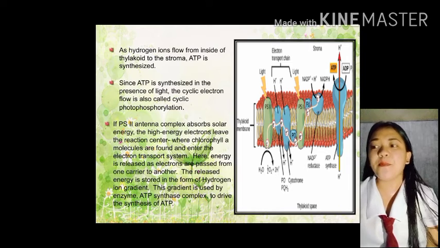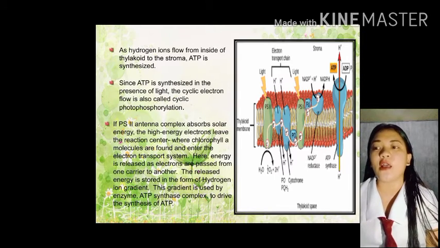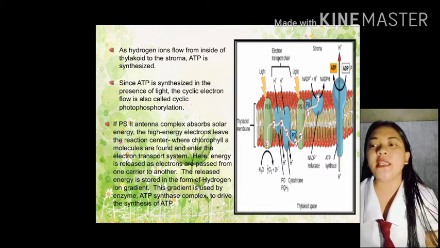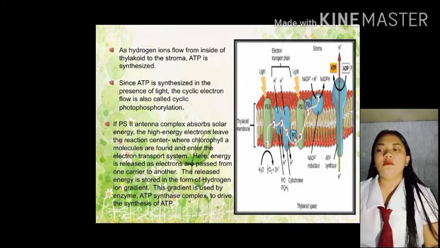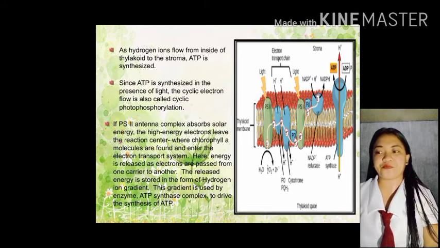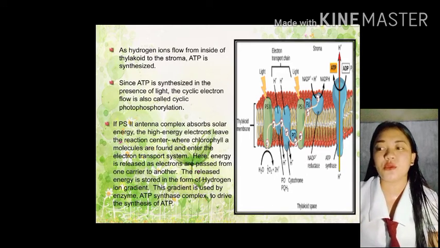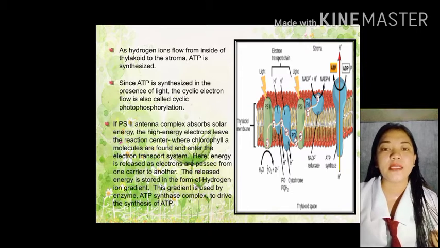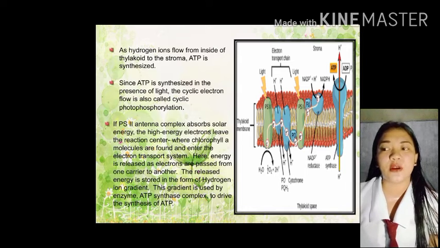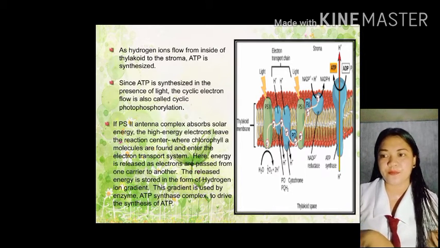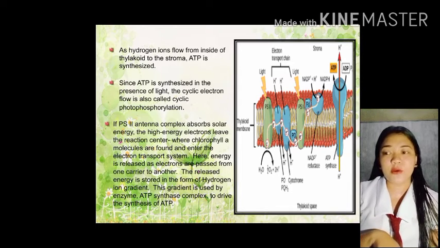Next is, if photosystem 2 antenna complex absorbs solar energy, the high energy electrons leave the reaction center where chlorophyll and molecules are found and enter the electron transport system. Yan. Sa photosystem 2, yung antenna complex ay yun nag-absorb ng solar energy. Yung high energy ng electrons, naiiwan yon sa reaction center, kung saan makikita natin yung chlorophyll na nasa molecules. Makikita natin yan sa electron transport system.